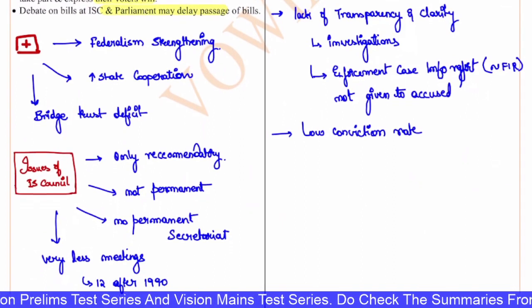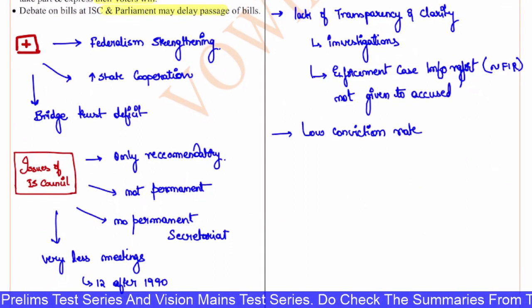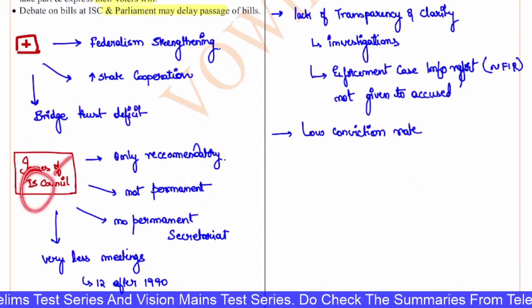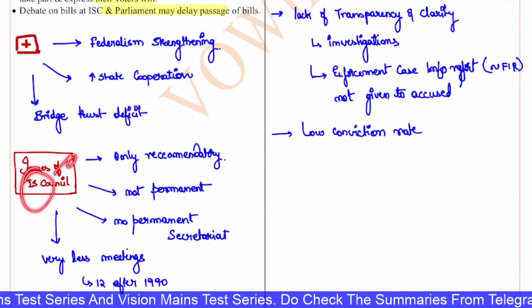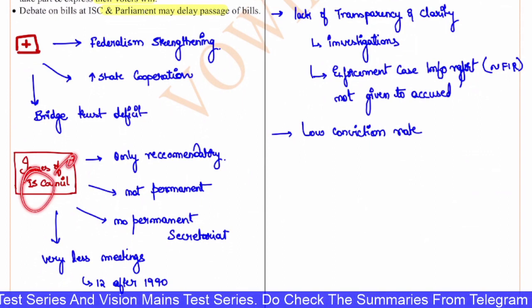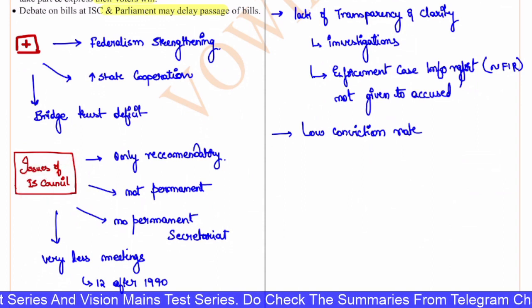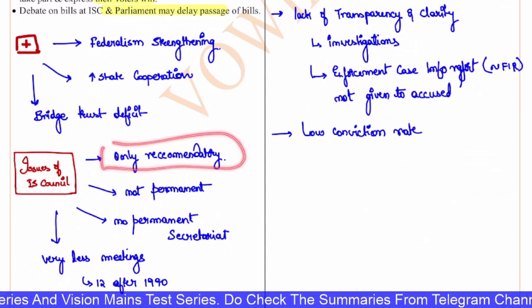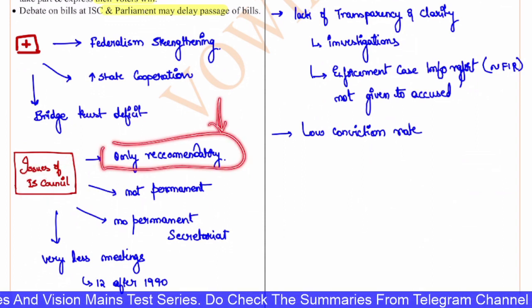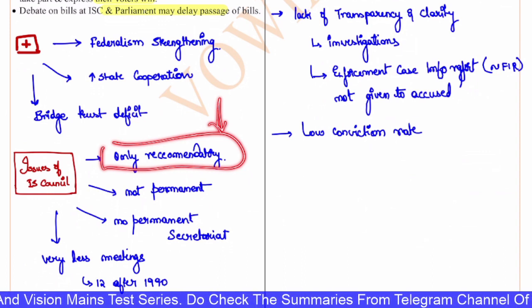And the Interstate Council itself has some other issues. It is not held regularly. They don't meet regularly. After 1990, they just met 12 to 14 times. That's it. And all the recommendations are just recommendatory. The center does not have to follow the recommendations of the Interstate Council.